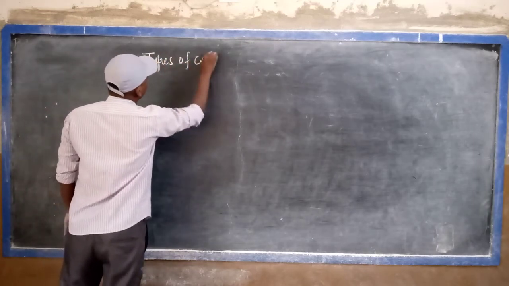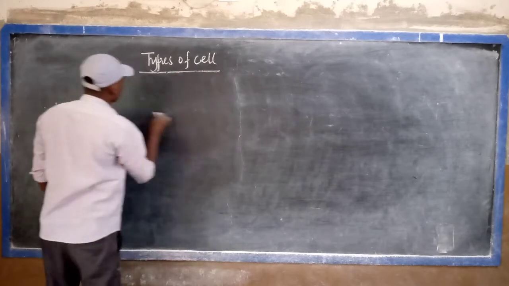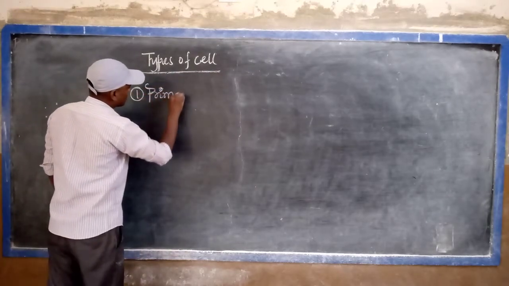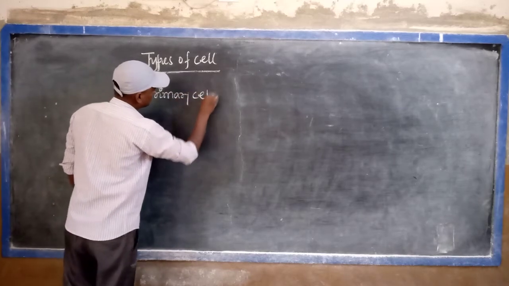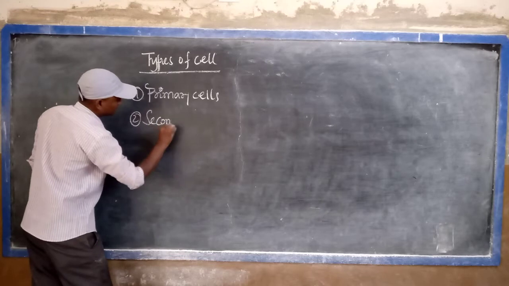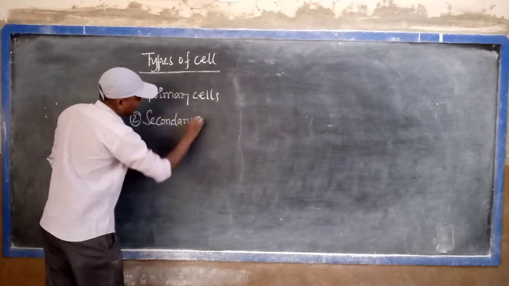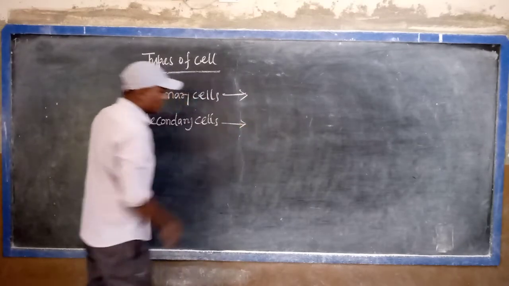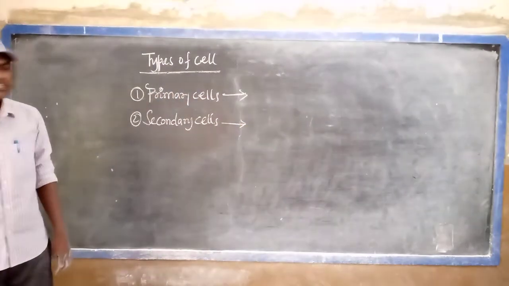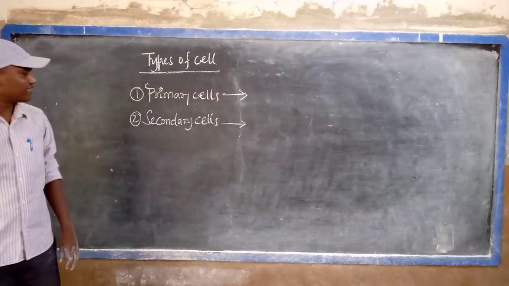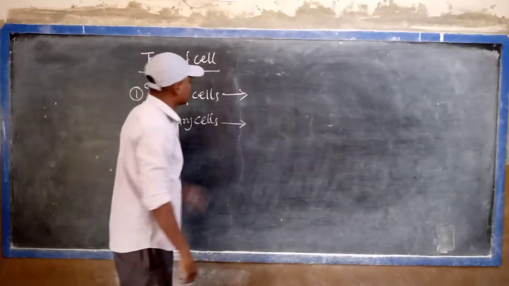Types of cell. One is primary cells. Second one is secondary cells. Which type of electrical cells are called primary cells, while the others are called secondary cells?